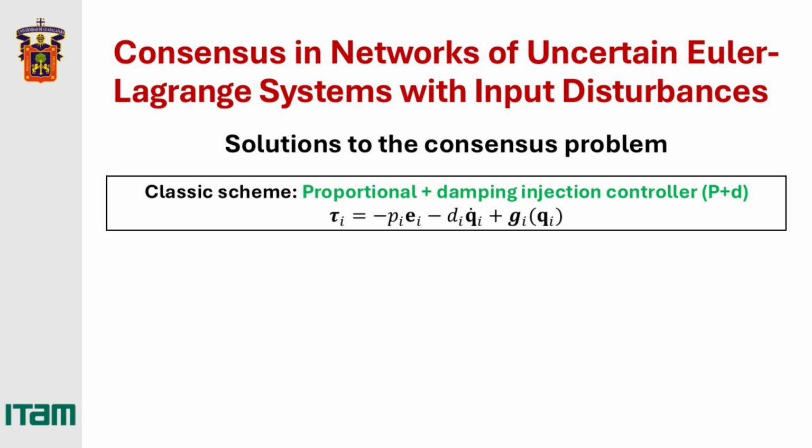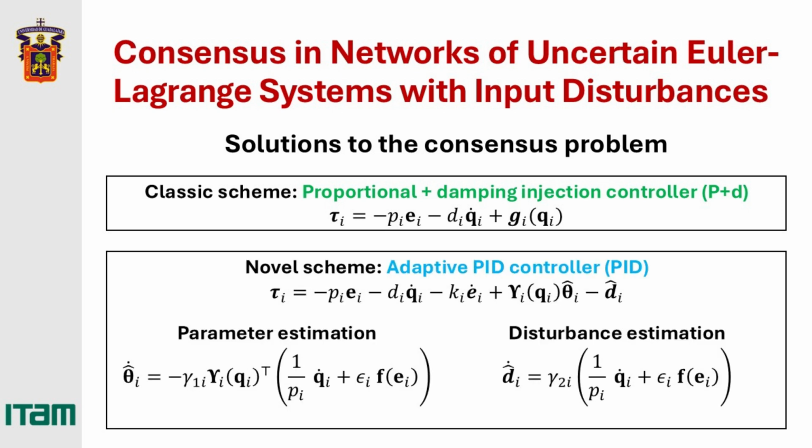term proportional to the position error between the agents, an energy dissipation term, and the inclusion of the gravity vector, whose main drawback is that it relies on the exact knowledge of the agent's physical parameters, which are in general uncertain. This work proposes an adaptive PID controller that solves this problem by estimating these unknown parameters. This means that the gravity cancellation term is replaced by a gravity compensation element, where theta is an estimation of the agent's real parameters and is defined by a dynamic estimation law.